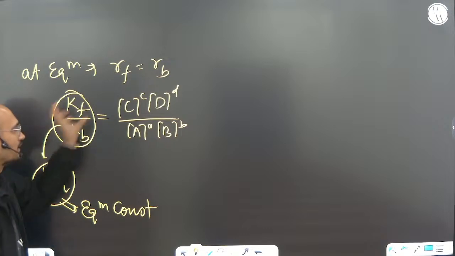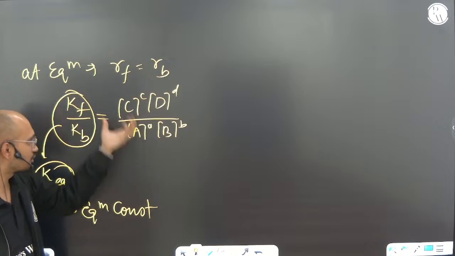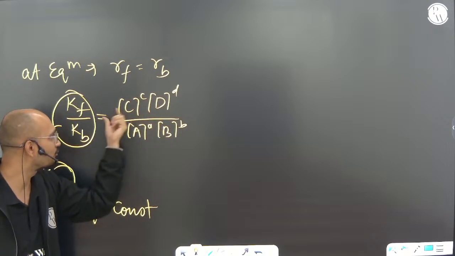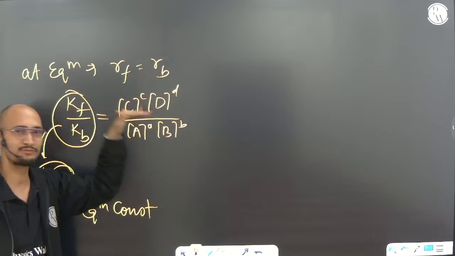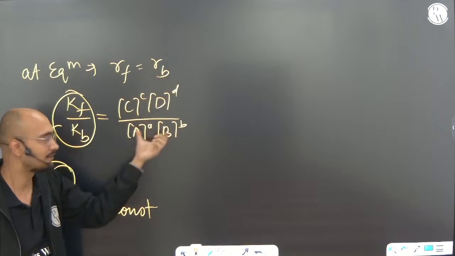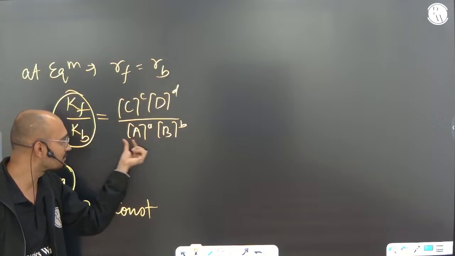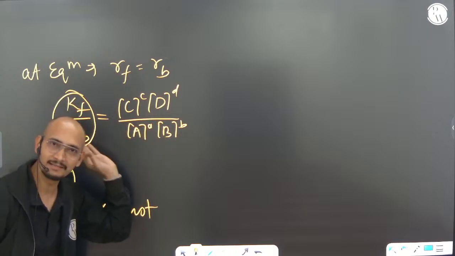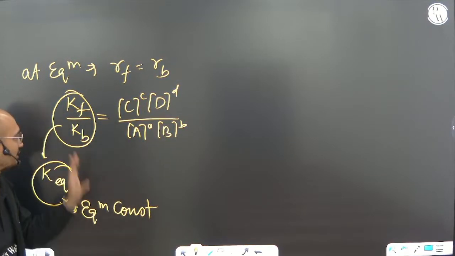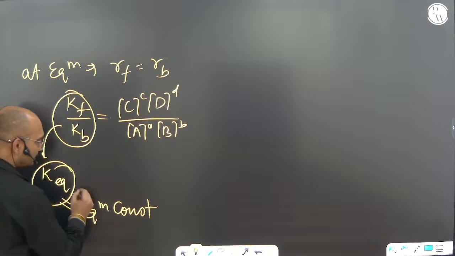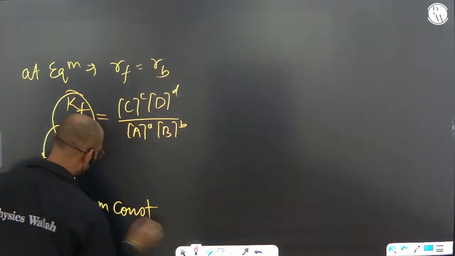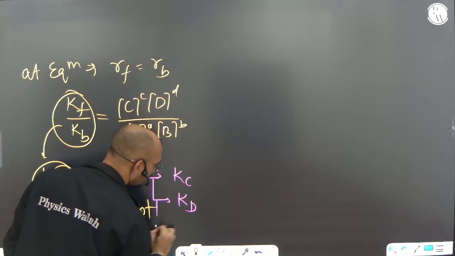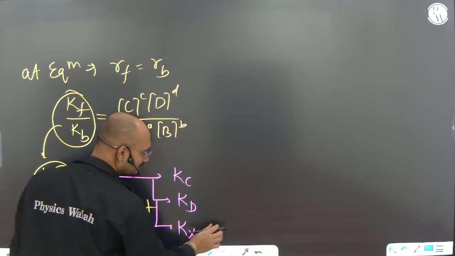It is equal to the ratio of the product of the concentrations or active masses of the products raised to their stoichiometric coefficients, and the product of the concentrations or active masses of the reactants raised to the power of their stoichiometric coefficients. So it is K equilibrium. It may be written in the form of Kc or Kp or Kx, but these are not that important.